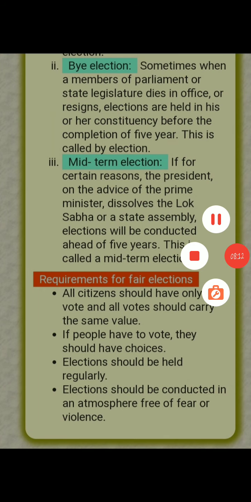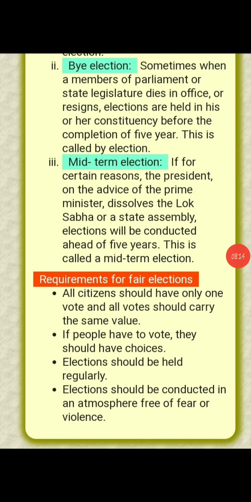So we can say that the Lok Sabha or the state assembly can be dissolved by the president on the advice of the prime minister, and elections will be conducted ahead of 5 years. That is the mid-term election. It is held during the 5 years. There are some reasons why the president, on the advice of the prime minister, dissolves the Lok Sabha or state assembly. Then the mid-term elections are held.